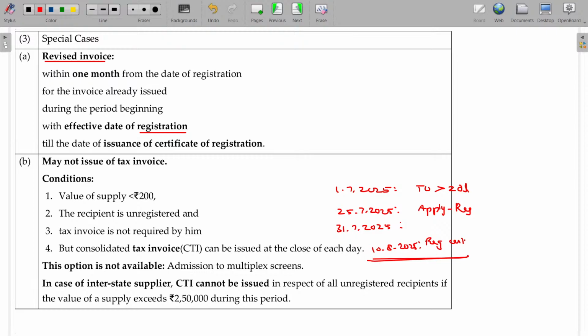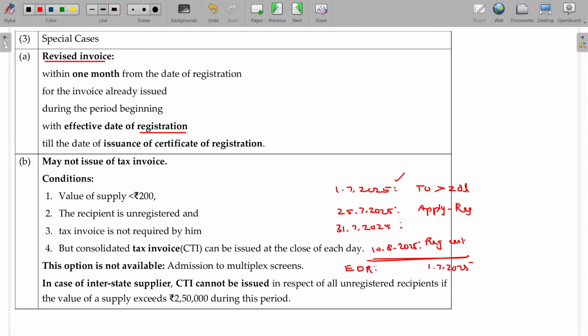Clear? So, if you apply within 30 days from the date you are liable to register, then what is your effective date of registration? Your effective date of registration is the date liable for registration, 1/7/2025. Is that clear?